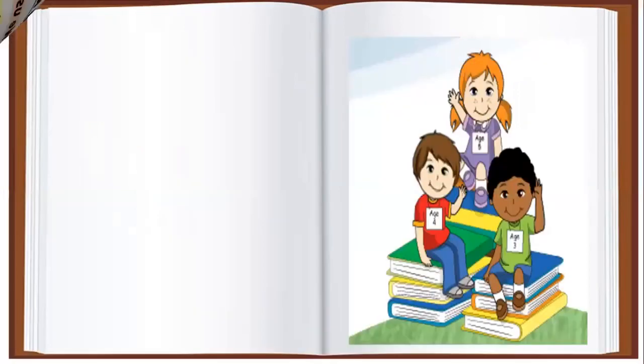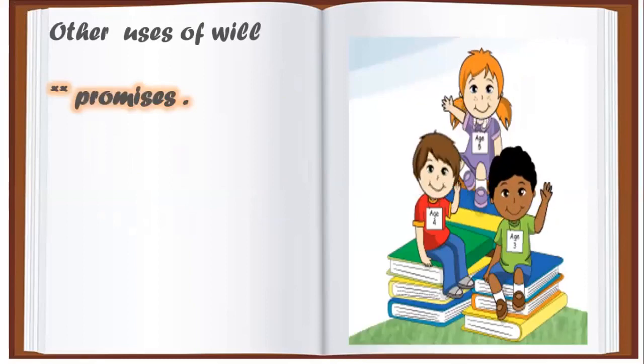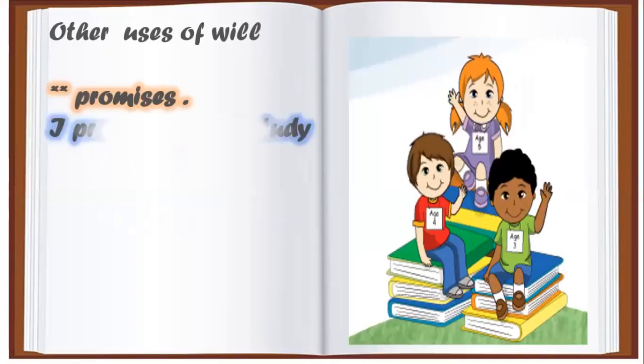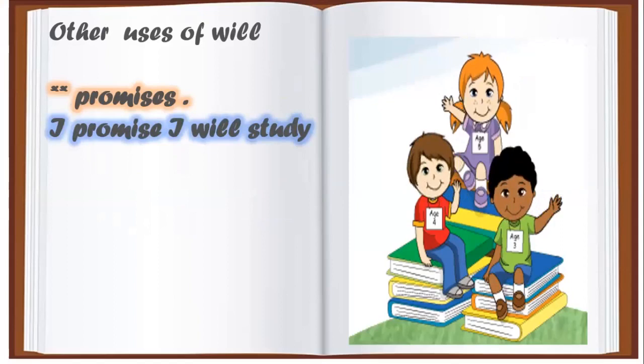In English, we have other uses of will. Okay, so we use will for promises. When you say, I promise you, my teacher, I will study. Okay, so when you are going to promise me, or to give your promise, we use will, not be going to.